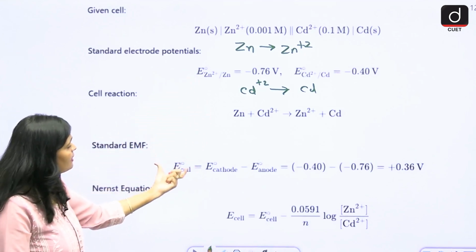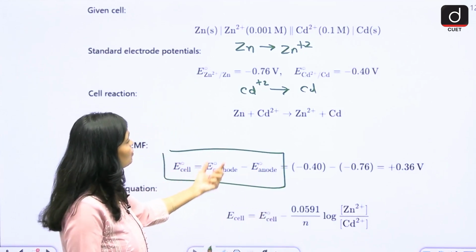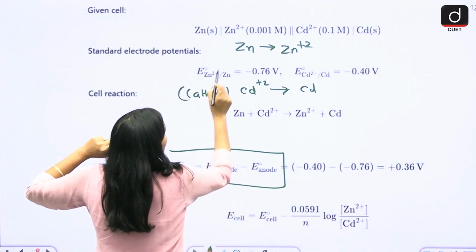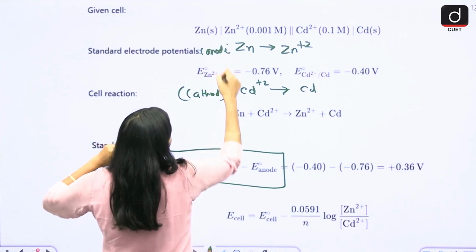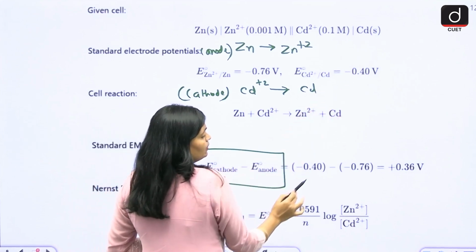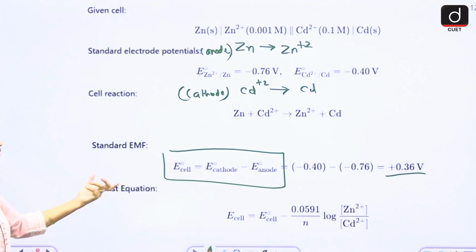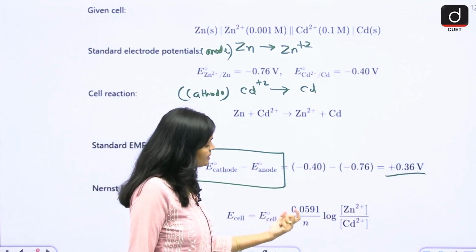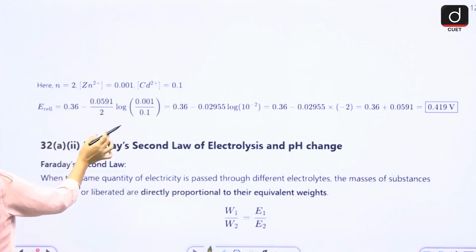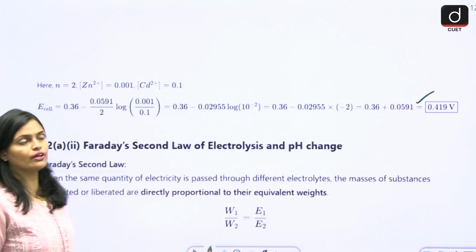Values are given. So the standard EMF formula is E cell equals cathode minus anode. So at cathode you have cadmium, right? This reaction takes place at cathode, and this reaction takes place at anode, right? So cathode minus anode, cathode value and anode value. Ultimately, E cell naught is equal to 0.36 V. According to the Nernst equation, E cell is equal to E naught cell minus the correction term. The values are given. Just put all the values together, right? And ultimately you will get the result, the EMF. All right.